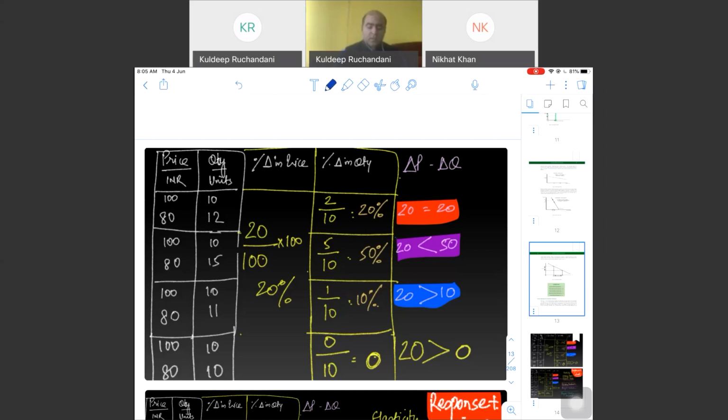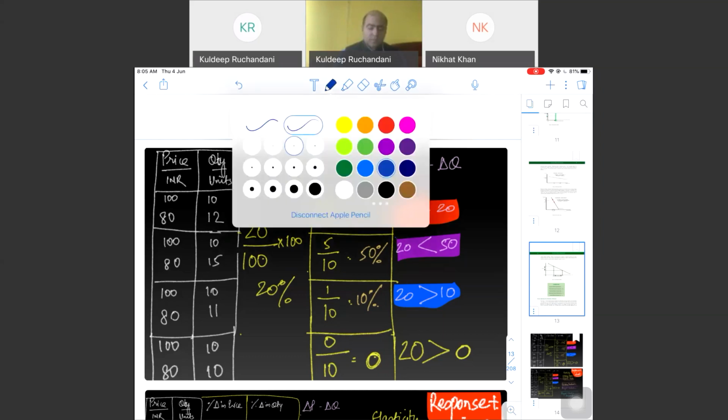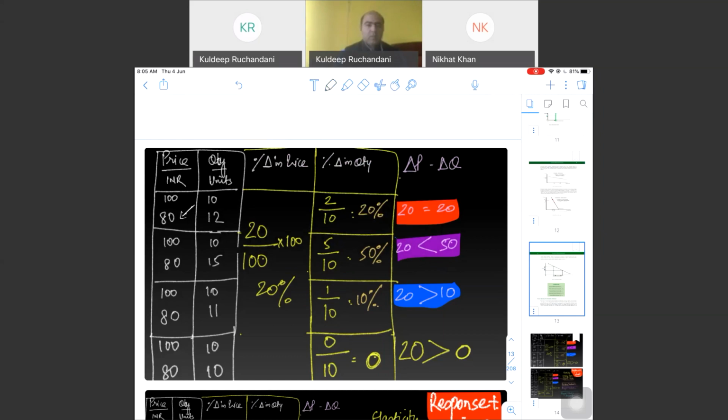The first, right? Now, when we calculate elasticity, how much is the percentage change in price? In all the scenarios, I have kept 20%. The price of a product has reduced from 100 to 80. So, how much is the percentage change in price? It is 20%.